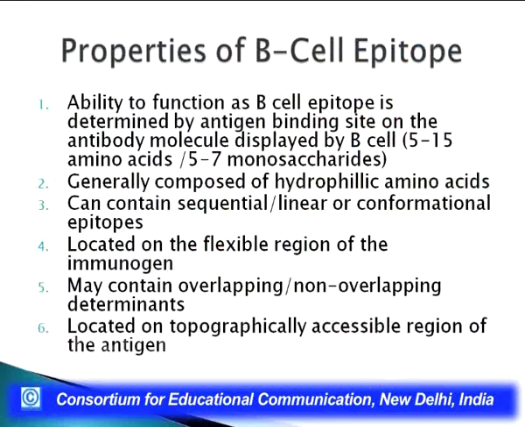It has also been found that most of the B cell epitopes are found on the flexible region of the immunogen. It's been found that this flexible region ensures that the immunogen just gets captured by the B cell. If it is not in the flexible region, or if it is in a rigid region, the combination between a B cell epitope and the B cell is generally not found. So the more the epitope is in a flexible region, the more the chances of it coming in contact with the antibody.